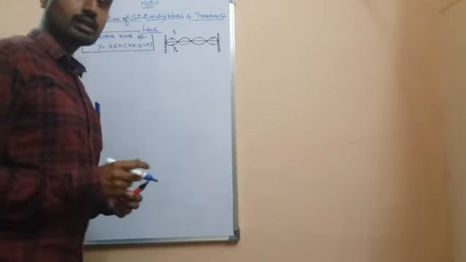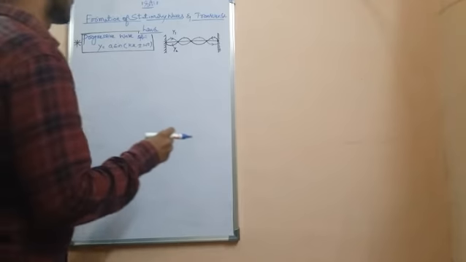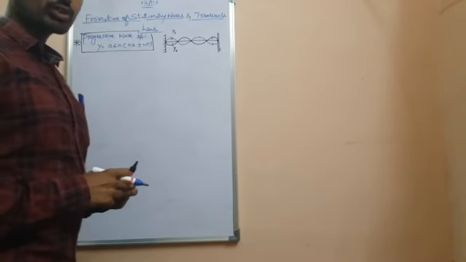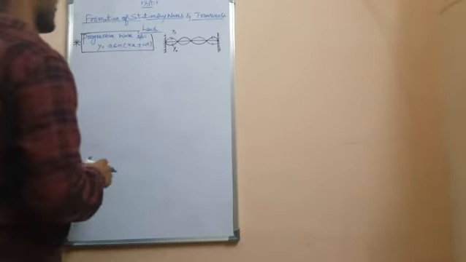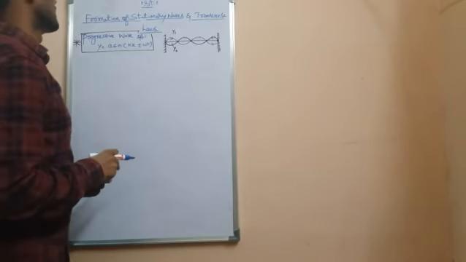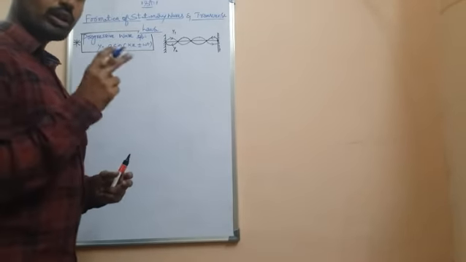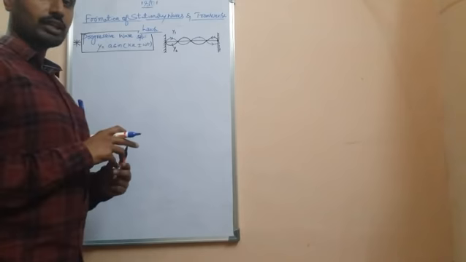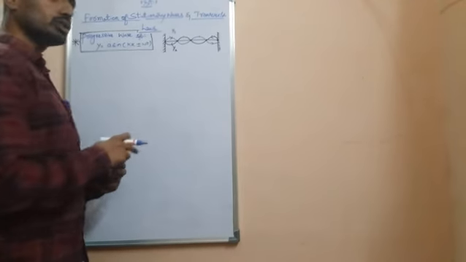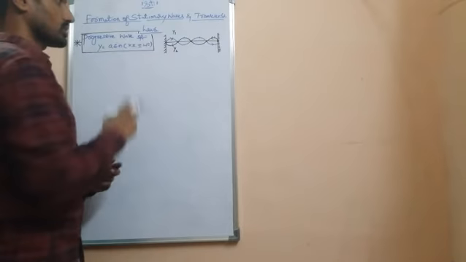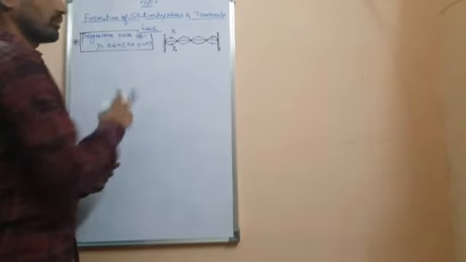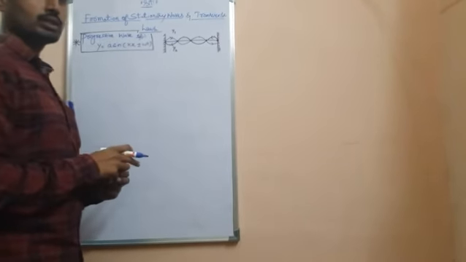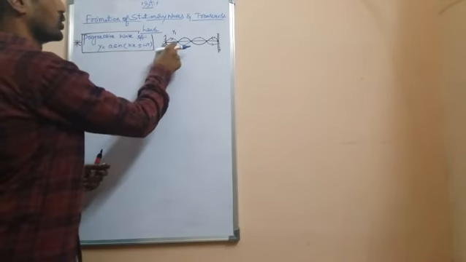Hi students, now I will discuss the formation of stationary waves and the transverse laws. In case of stationary waves, two waves of the same amplitude and frequency traveling in opposite direction superimpose to form a stationary wave. By the superposition of two waves traveling in opposite direction, loops are formed.